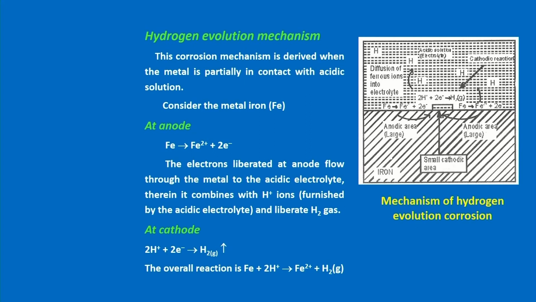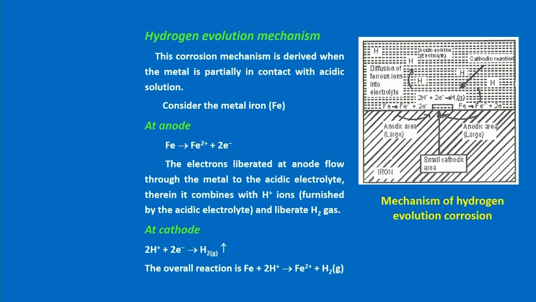In the diagram, you can see a small area where the base is the metal over which the acidic solution is there. One part of the metal is exposed to the acidic solution, and immediately that area will act as the anode. What is the reaction at the anode? Fe gives Fe2+ plus 2 electrons, that is the oxidation reaction at the anode.